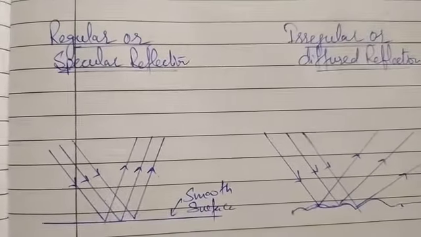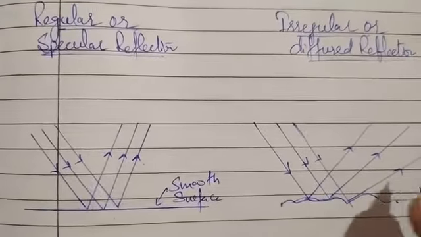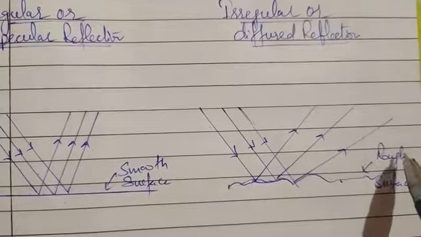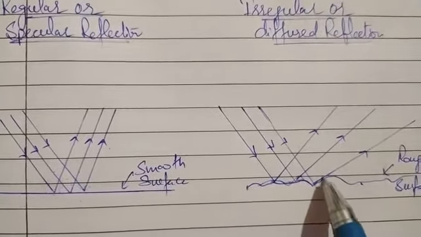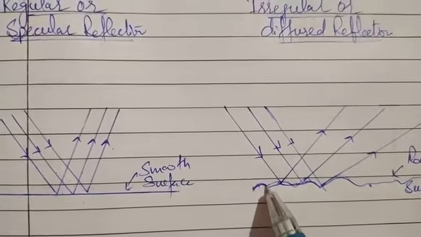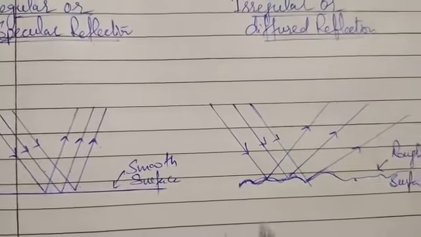Next is irregular or diffuse reflection. Irregular or diffuse reflection takes place on a rough surface. On a rough surface there can be some projections and depressions.